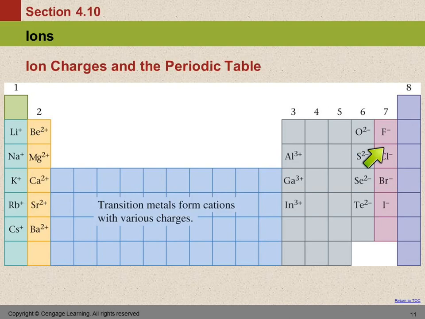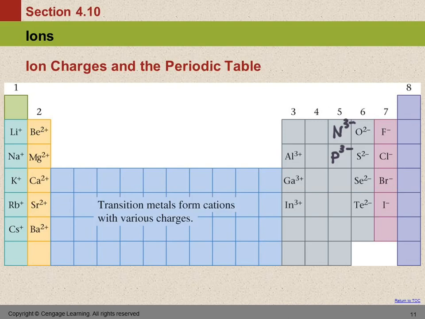What would this guy be? Right here. -3. So that's nitrogen. And he forms a 3-. It's not a very good minus. That's an even worse minus. Let's fix that. There we go. And below nitrogen is phosphorus. What charge does he have? 3-. Okay. Do you see the pattern?